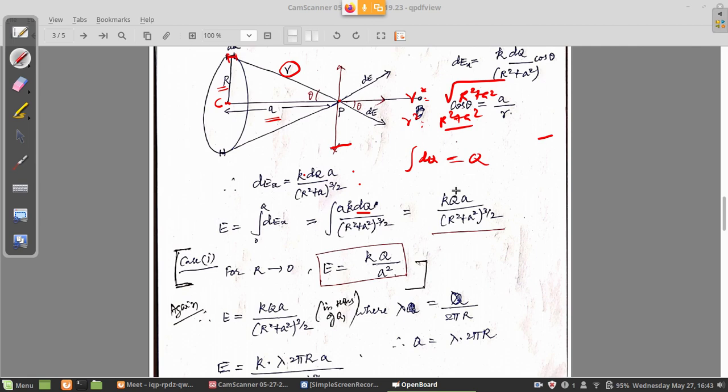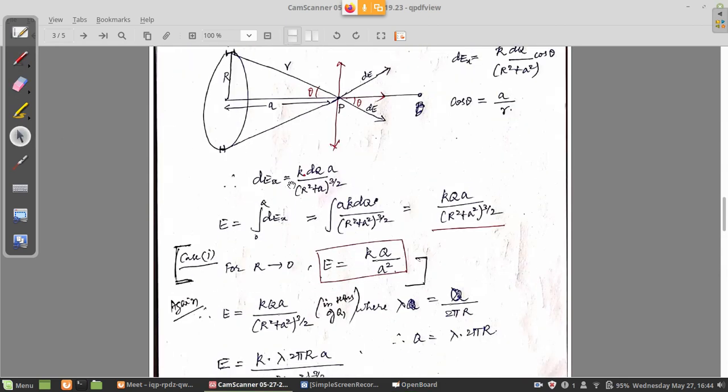The remaining constants k and a, and the denominator, are all constants, so they are retained. So this is the expression for the electric field due to a circular ring at any point along the axis of the ring. This is very important. You are measuring along the axis. So this formula you can remember: kQa divided by (r squared plus a squared) power 3 by 2.